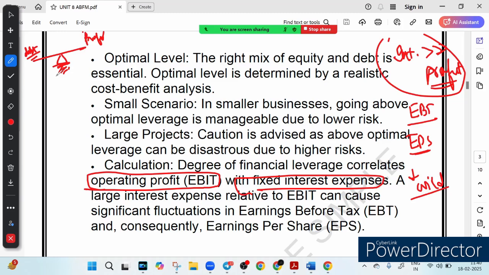So what is the takeaway? Financial leverage can be a game changer if you use it right, but too much of it can turn into a risky gamble.